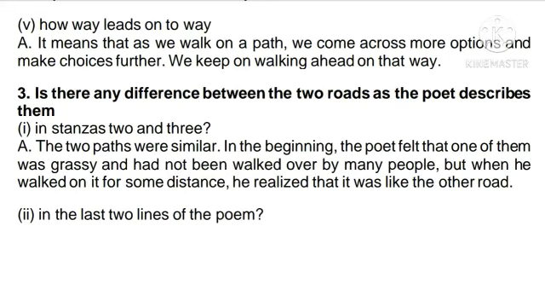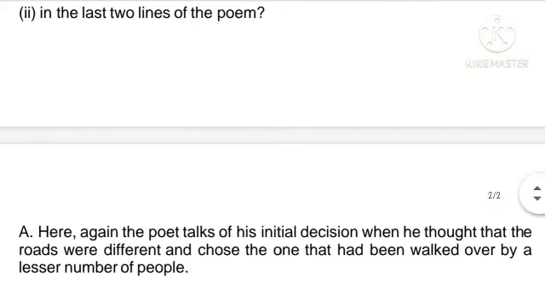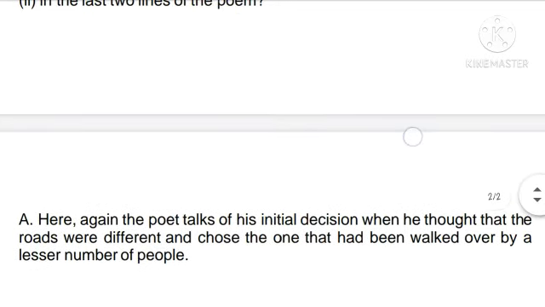But in the fourth stanza, what does he say? We shall see. Here again the poet talks of his initial decision. In the beginning he thought they were similar, and as he was looking into it, he found that they were not similar, because one was worn whereas the other one was full of grass. Then he understood. Now in the last two lines, what does the poet say? So here the poet talks of his initial decision when he thought that the roads were different and chose the one that had been walked over by a lesser number of people.